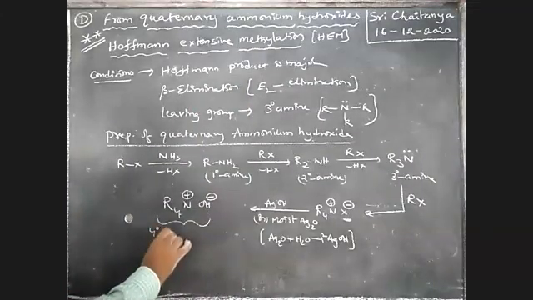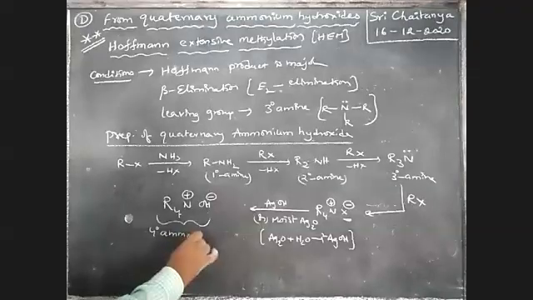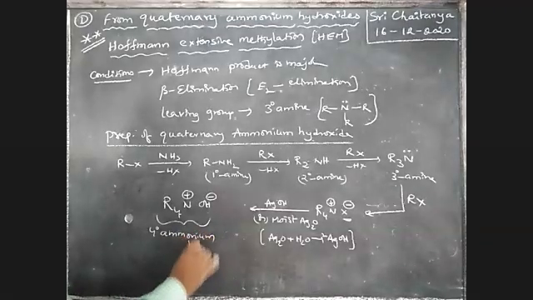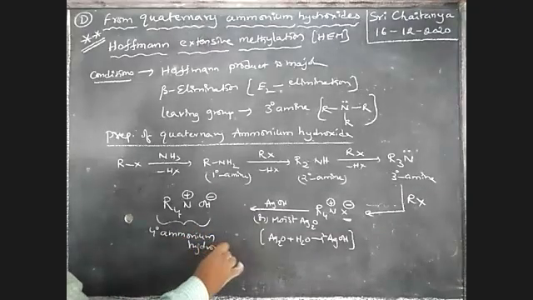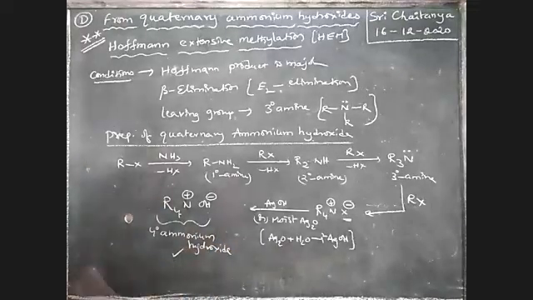So, quaternary ammonium hydroxide. This is the starting reactant. It is the substrate for this Hofmann exhaustive methylation. This is the starting compound, boys. Now, how to prepare alkenes from this quaternary ammonium hydroxide?